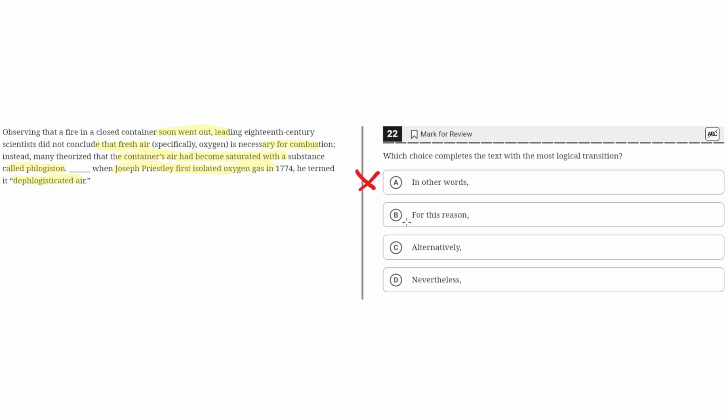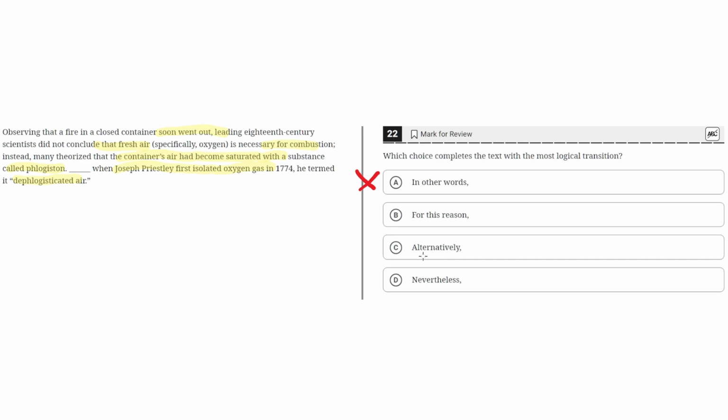B, for this reason. This seems to be the correct answer because for this reason properly implies that what was said previously is the cause of what was said in the second sentence here, and this highlights how the theory of phlogiston led Joseph Priestley to name the isolated oxygen gas dephlogisticated air. So because this makes sense contextually, B seems to be the correct answer.